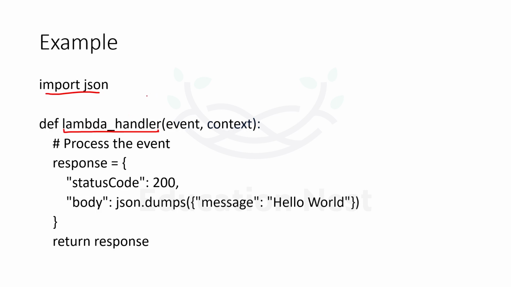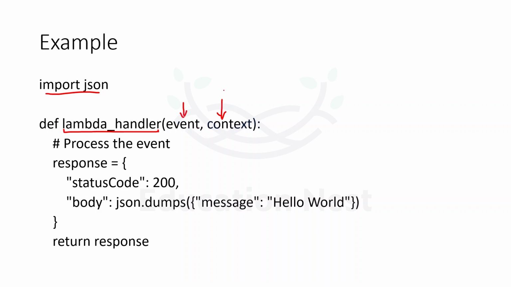Whenever the Lambda is getting executed, the very first thing it will search in the code is the Lambda handler function. Now, what other things do we have over here? We have two arguments, event and context, that we just now discussed. So event would be having details about all the events, right? It depends upon what is invoking the Lambda function.